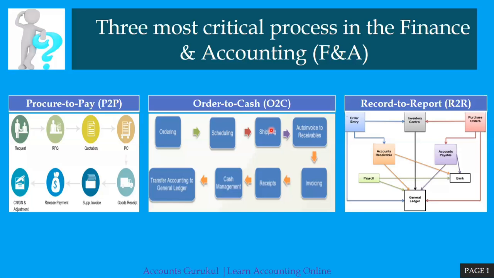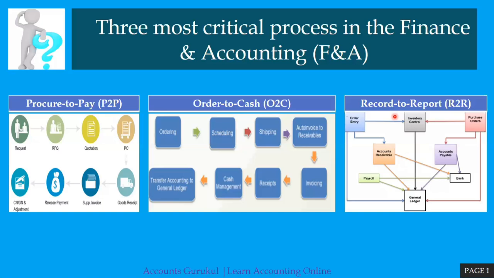The third one is Record to Report. So जो ये ट्रांजेक्शन हो रहा है P2P, O2C, तो ये रिकॉर्ड बेस्ड ये सब एक GL में होता है, सब लेजर में होता है, that's SL, और SL का डेटा जो है सब लेजर का वो GL में फ्लो होता है, and this is all ERP structure. So Oracle, SAP work in this module for P2P, O2C, R2R, but in general as well for other accounting, these processes are there and applicable to everyone.